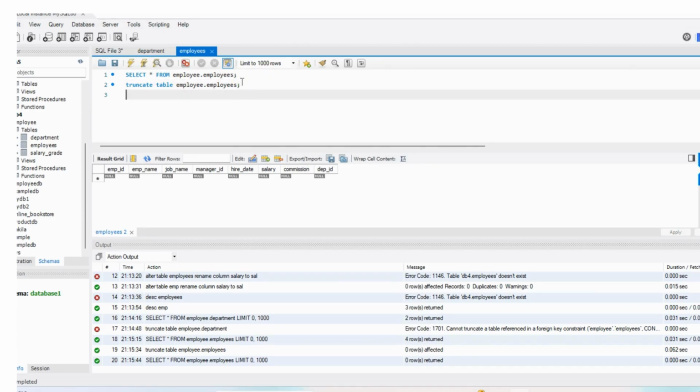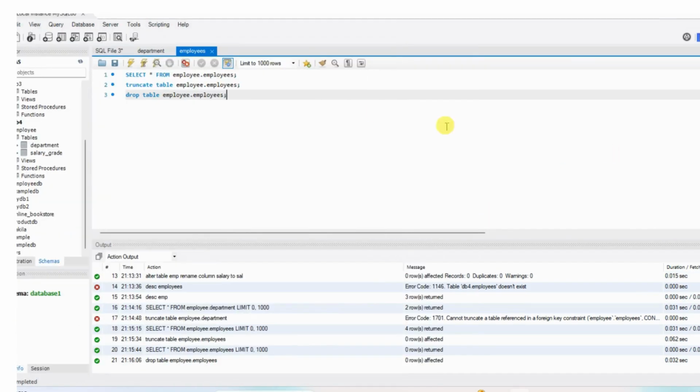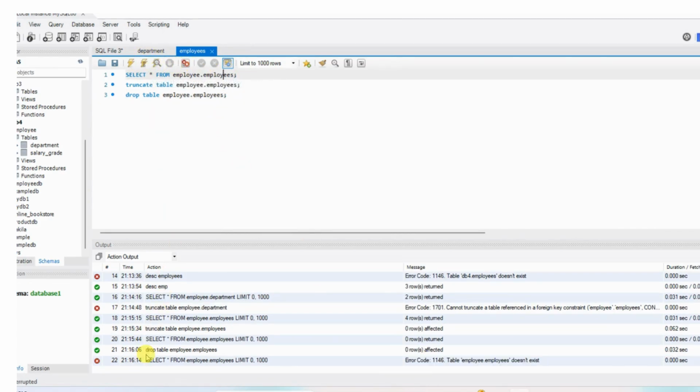Now you want to drop the table. So how to drop the table? Drop table, and the table name is employee dot employees. I'm taking the table along with the schema name because I didn't select the database here. So it is done. Now let me check whether the table is there. Now it is showing an error: table employee dot employees doesn't exist.